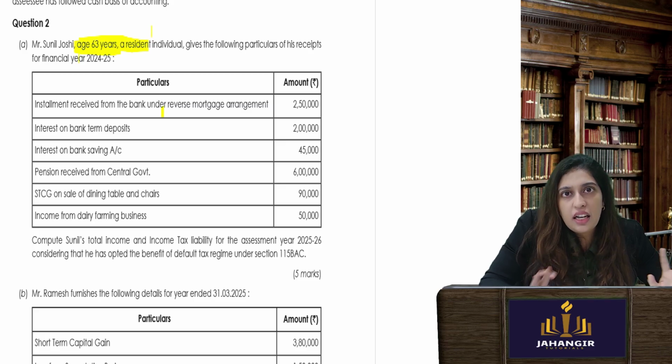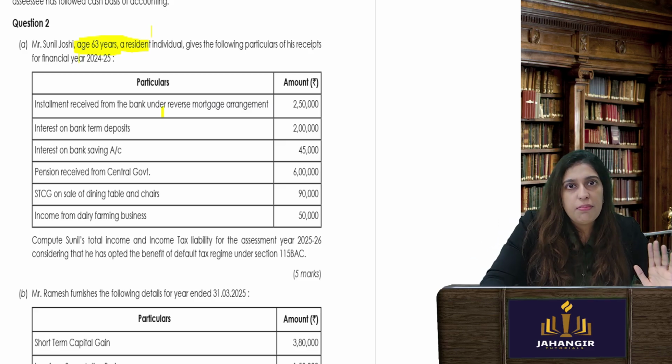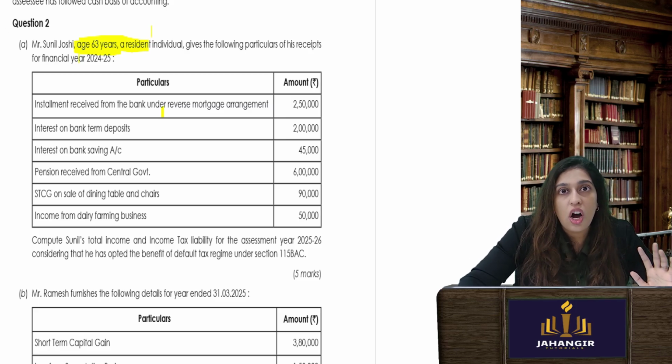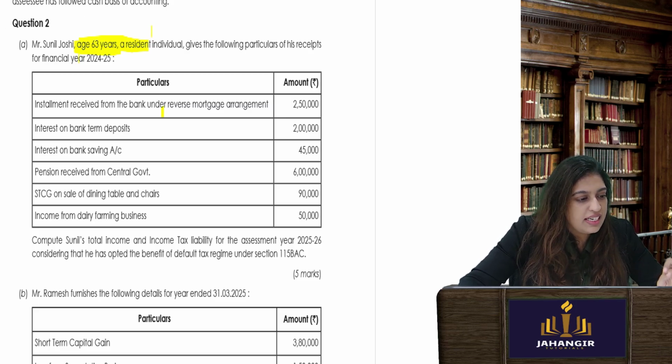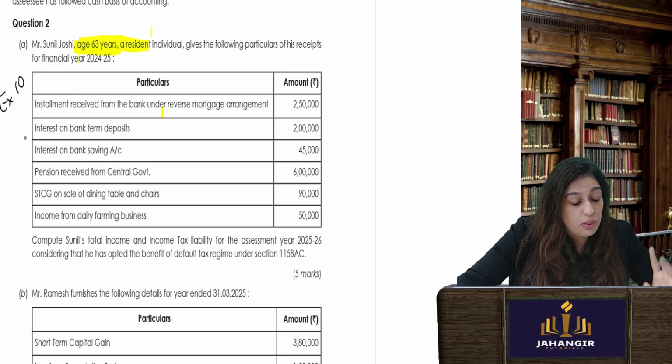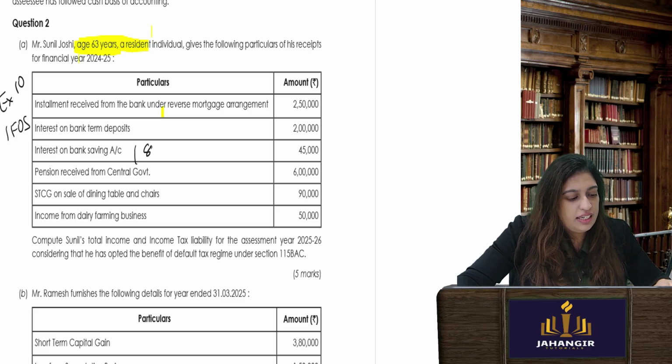Is it an income per se? No. Okay, it is an asset. For that asset I'm receiving money. So reverse mortgage is not a receipt per se. It is exempt under section 10. Interest on term deposit. So interest on saving bank deposit, you'll get a deduction under 80TTA. This is income from other sources. Interest of bank saving 45. Under 80TTA 10K is allowed as deduction.